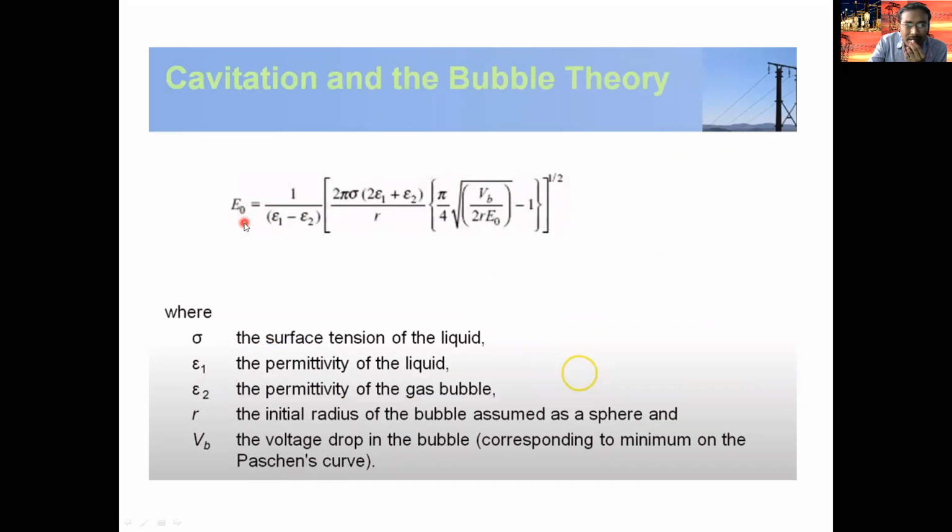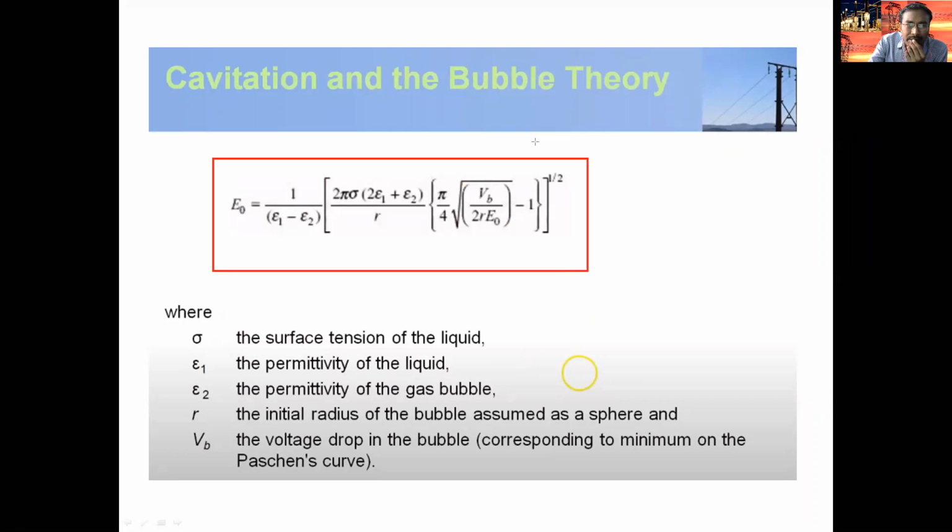So here, according to the cavitation bubble theory, E naught is equal to 1 by epsilon 1 minus epsilon 2, into 2 pi sigma into 2 epsilon 1 plus epsilon 2 by r, then pi by 4 into r naught of pi by 2 r eta in not in minus 1, over the power 1. But this is some simple expression, so the derivation of this is not required. According to this formula, we can say how the dielectric strength of the liquid type dielectric material goes on changing.